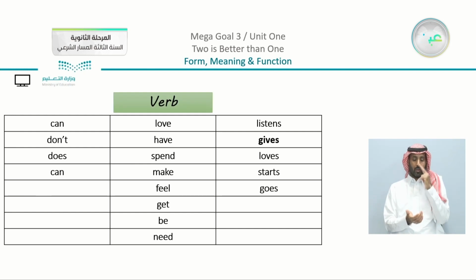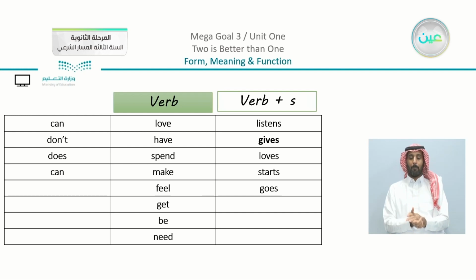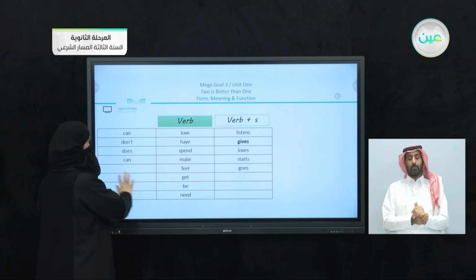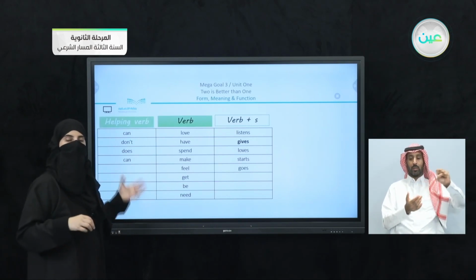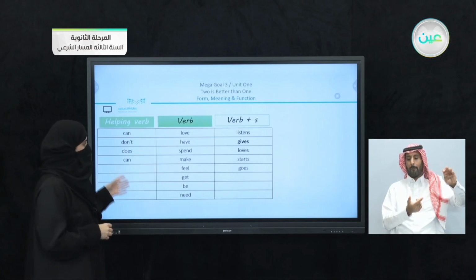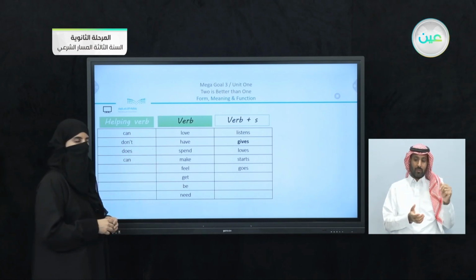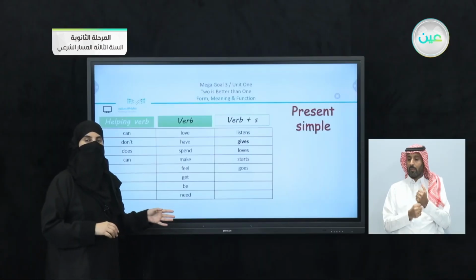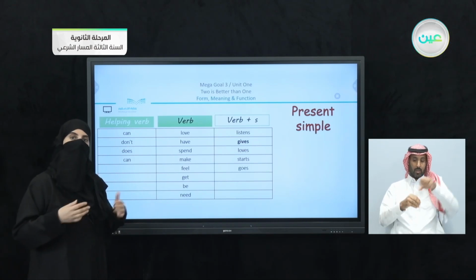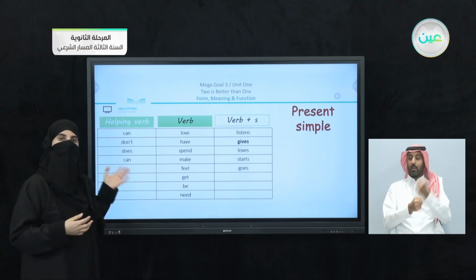You can see that we have here the main verb. It can be a verb plus S. We're going to see when. And we have here helping verbs, which I also wrote in our paragraphs. So we have here three different parts. Now you can see that all of these verbs are in the present simple. We have the main verb, it is in the present simple. When I add S to the verb, it also means the present simple. And we have here the helping verbs.